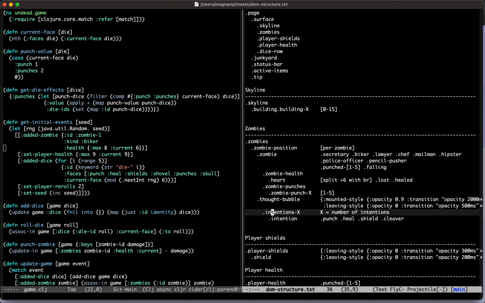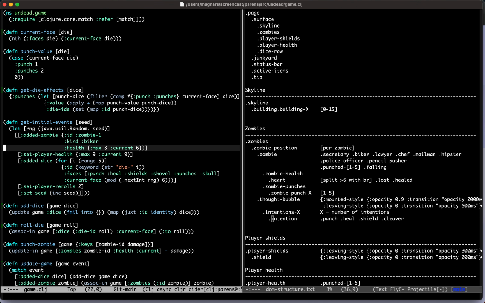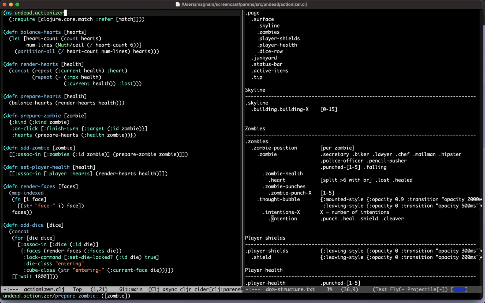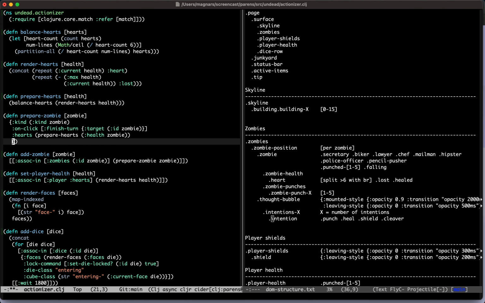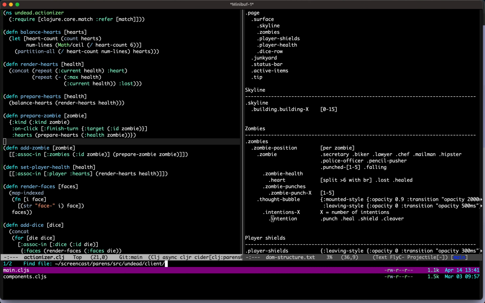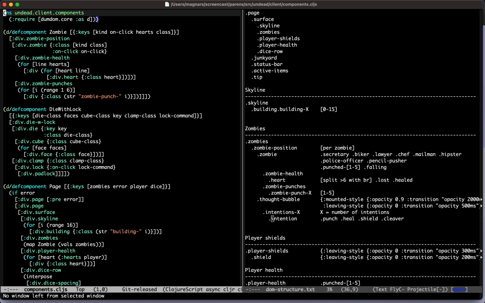Do we start with the client or do we start with implementation? We can start with the client because that will tell us what data we need. So we add a zombie and there's the prepare zombie. I have been known to regret this before, but I think we will just hard code in an intention. I thought maybe start in the component so we can render the DOM and not care about the rest. Then you have the recipe, and then we can write the test for the actionizer. And then we can backtrack all the way up. Let's do that.